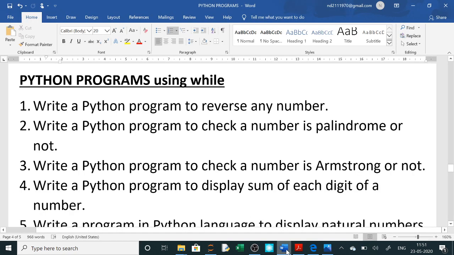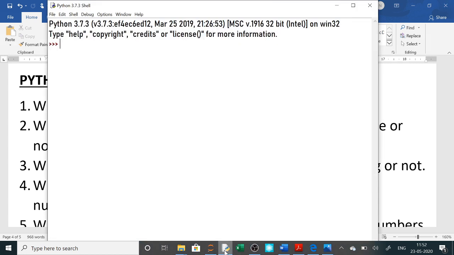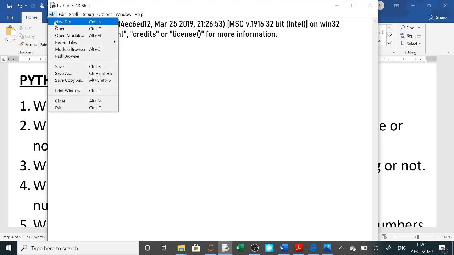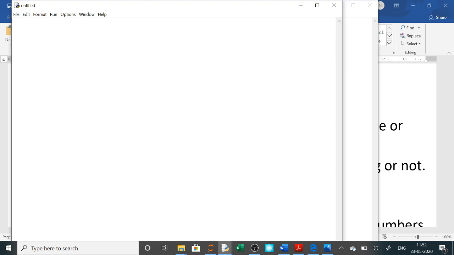So let us do one question ourselves, like the sum of each digit of a number. Let us do it. So I am opening it here. Now you also open it on mobile. If you have Pydroid 3, open Pydroid 3, and let us write the program here. So the program is the sum of each digit of a number. Using a hash, I am writing here: sum of each digit of a number.